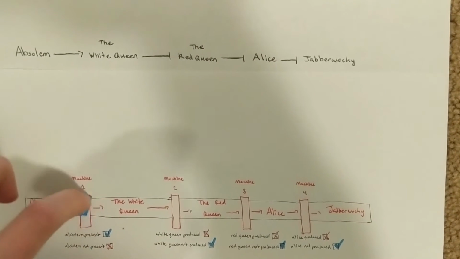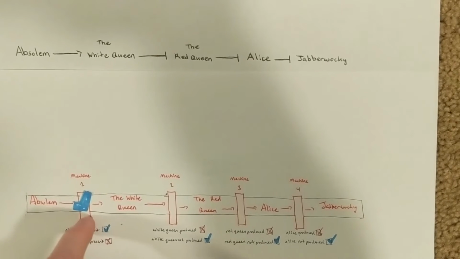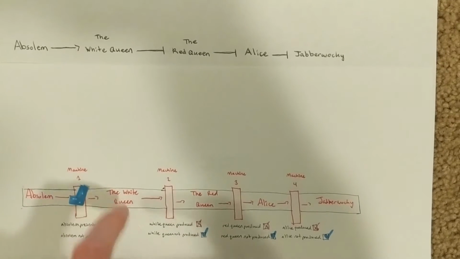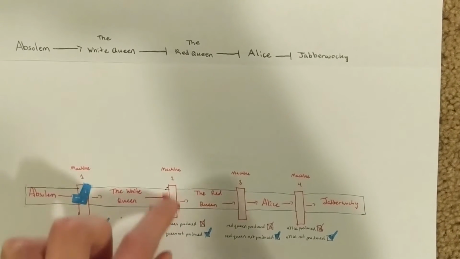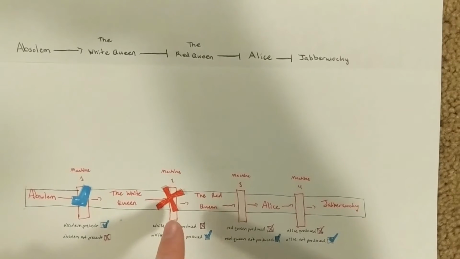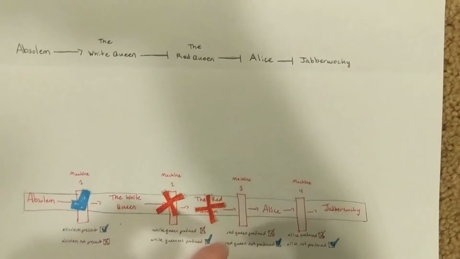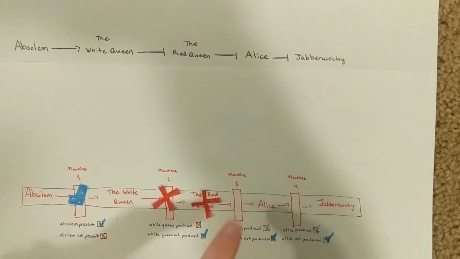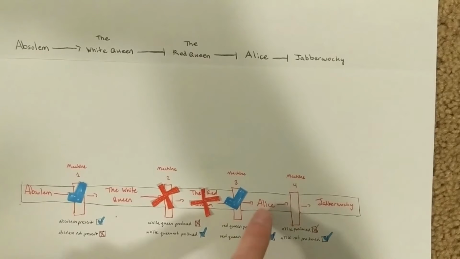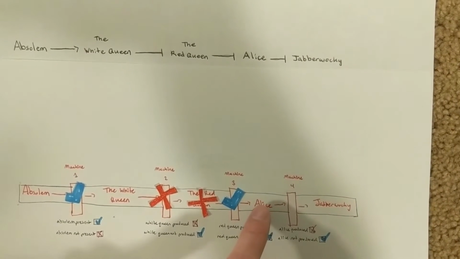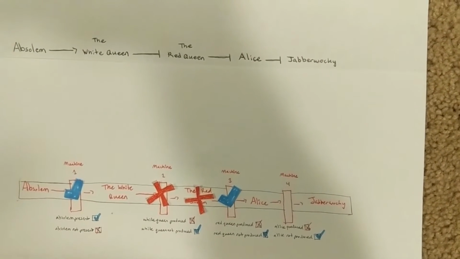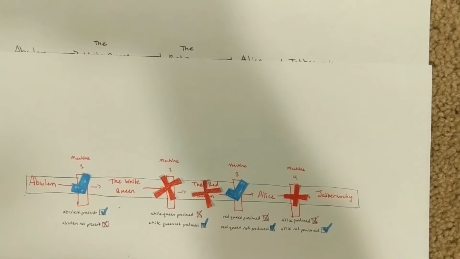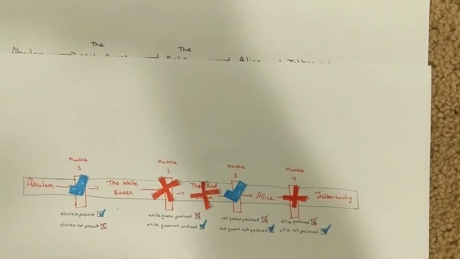Since Absalom is present, machine 1 can turn on and the White Queen is produced. Since the White Queen is produced, machine 2 gets turned off, and therefore the Red Queen is not produced. Therefore, machine 3 is turned on, and Alice gets produced. Since Alice is produced, machine 4 gets turned off, and the Jabberwocky is not produced.